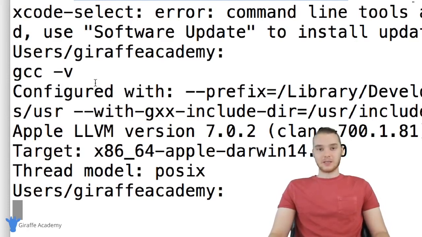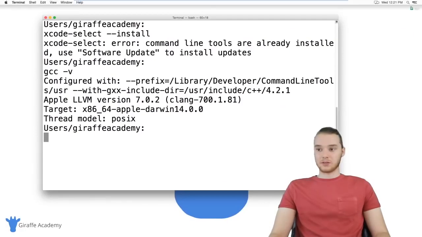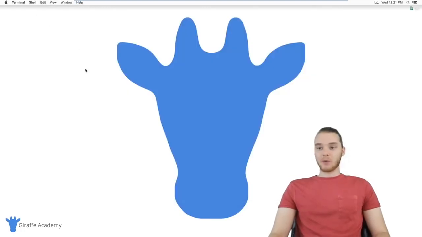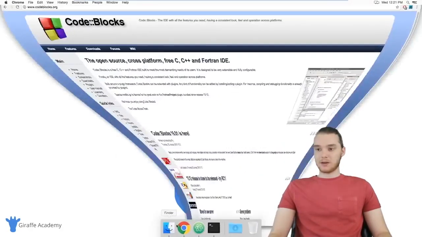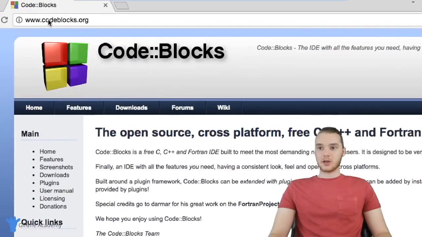So once we have this C++ compiler installed and we've run this xcode-select --install command, now what we want to do is get a text editor. So like I said, we're going to be using a special text editor called CodeBlocks, but really you can use any text editor that you want. So I'm going to go down here into my browser and I'm over here on this website, codeblocks.org. And this is the website where we can download this program, CodeBlocks.